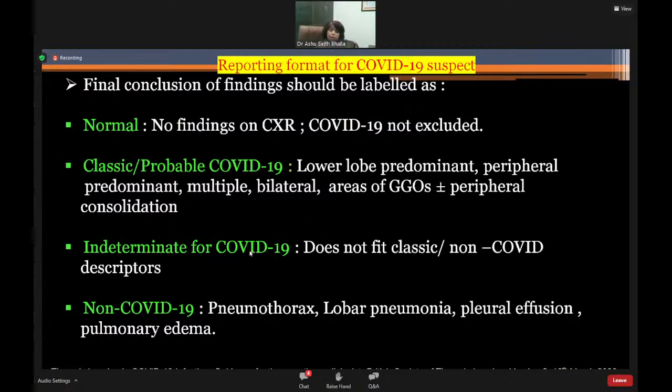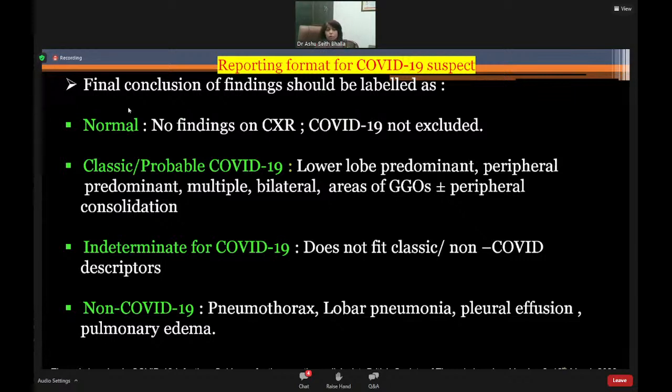Having said that, what's the use of doing a chest radiograph? Can it really tell you whether it's COVID at all? When you do a chest X-ray, at the end you can put it into these 3-4 categories. You can of course say it's normal. You can also clearly, in many instances, say that it's abnormal, but it is not COVID.